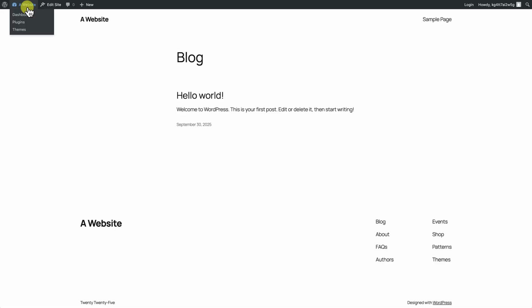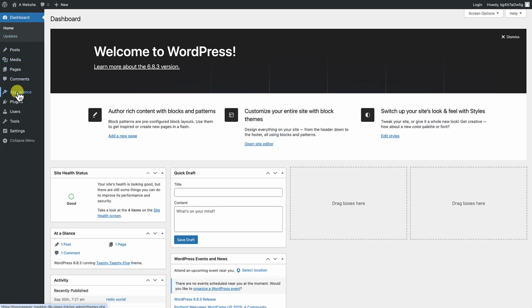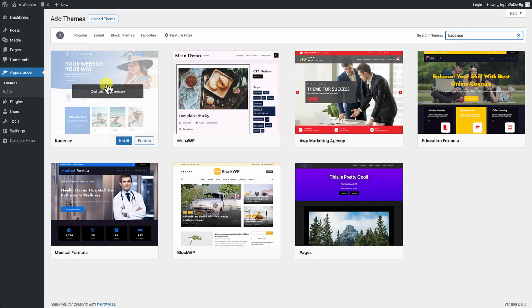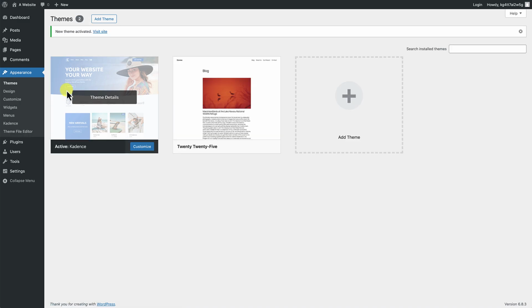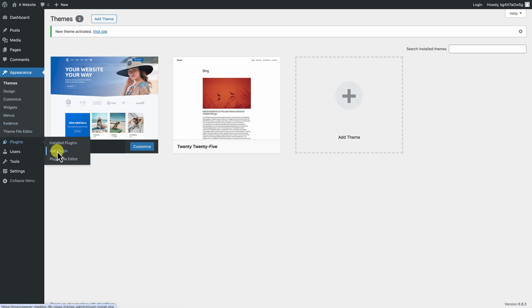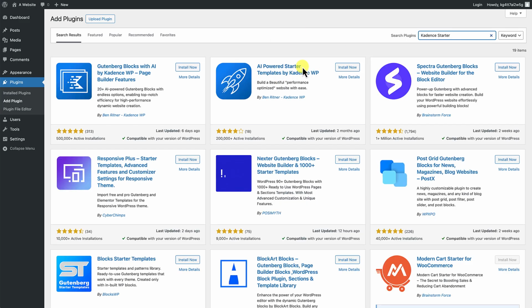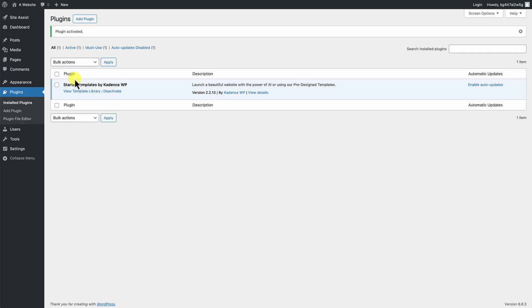I'm going to navigate to the dashboard. We'll go to Appearance, Themes, click on Add Theme. We'll do a search for Kadence, and then we'll install the Kadence theme and click on Activate. Next, we're going to go to Plugins, click on Add Plugin, and we'll do a search for Kadence Starter Templates. Here's the Kadence Starter Templates. Click on Install Now and Activate. Okay, so we have the starter templates installed.